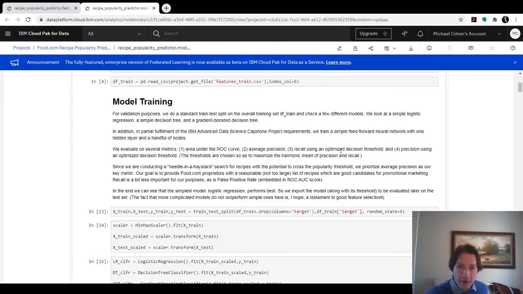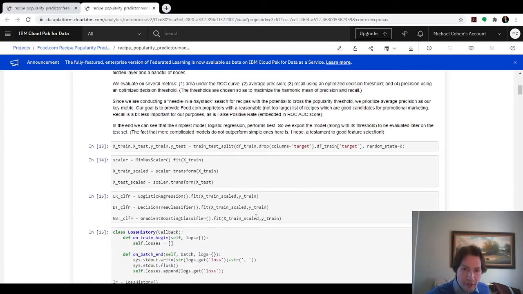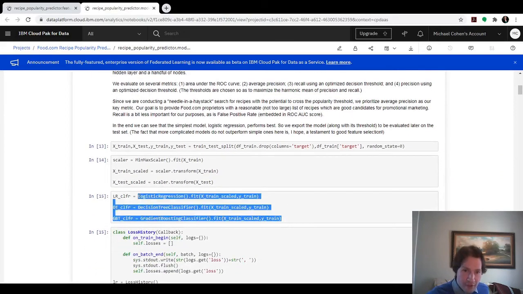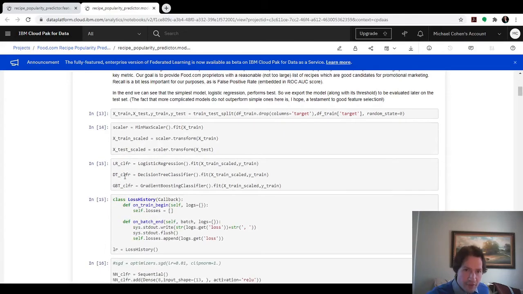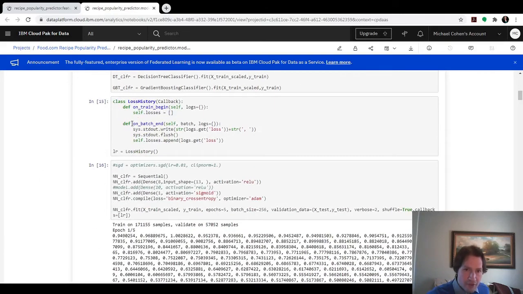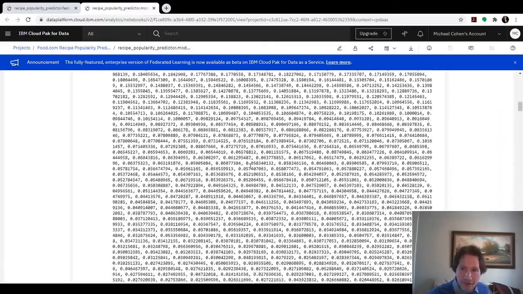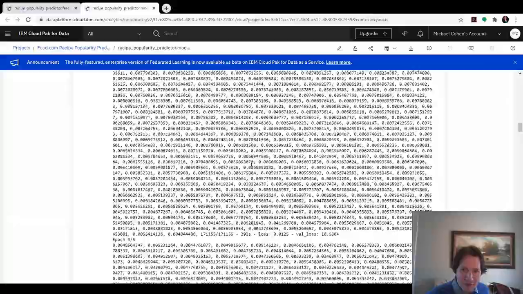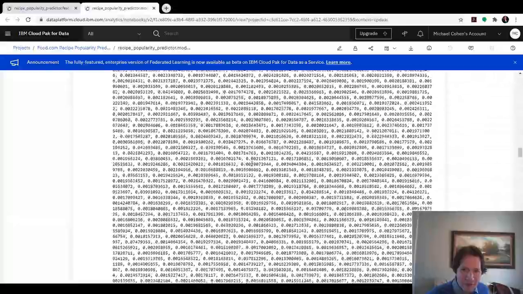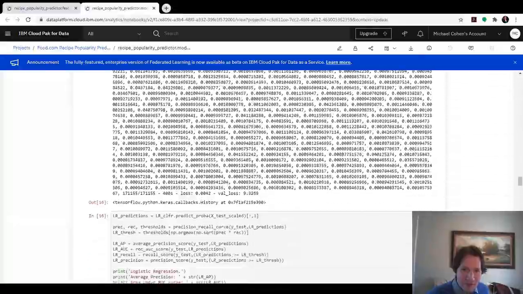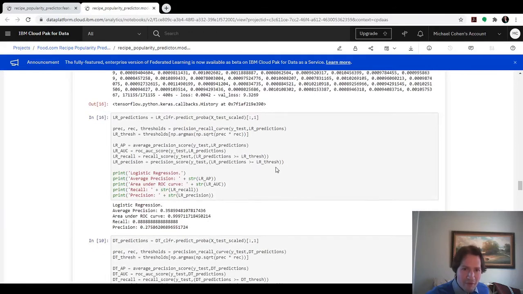Here we are in the notebook now. Here we are training a couple of simple classifiers: logistic regression, decision tree, gradient boosted decision trees. And then here's the neural network being defined. And here's the neural network training. It's training and training, minimizing that loss function. It's looking good. Okay, it trained pretty quickly there. Okay, so now we have 4 models.